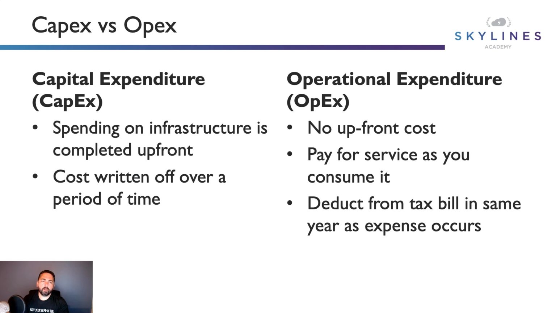So let's talk about CapEx versus OpEx. CapEx, capital expenditure, that's spending on the infrastructure up front, and then you write that cost off over a period of time, maybe 5 years, right? Operational expenditure, you don't have that upfront cost, but now you're going to pay for that service as you consume it. Back to what we were just talking about a minute ago. You deduct it from your tax bill in the same year as the expense occurs, typically. So OpEx is essentially pay as you go. CapEx, pay up front, reclaim the benefits over time.